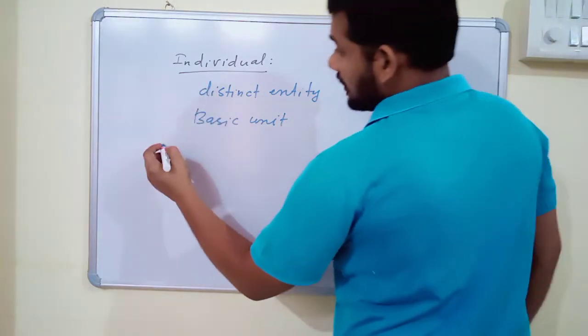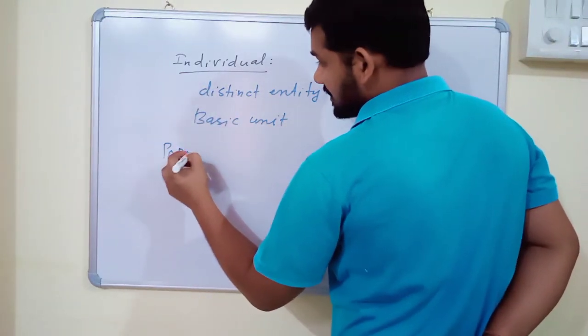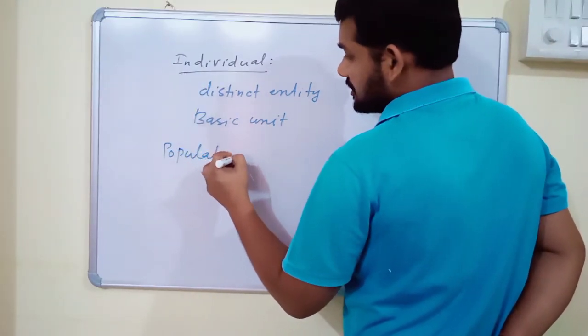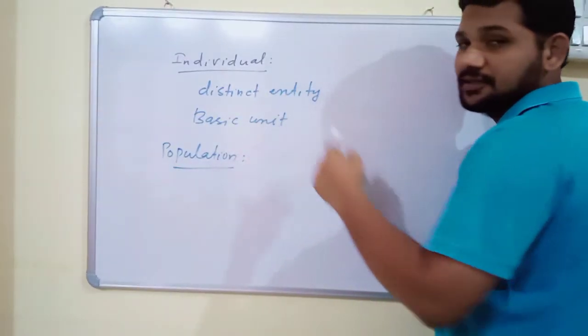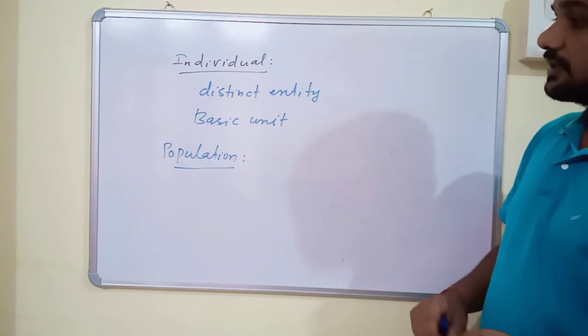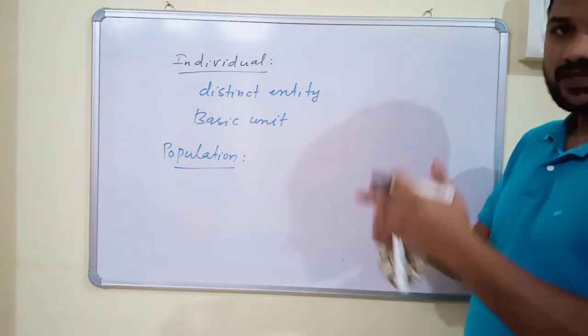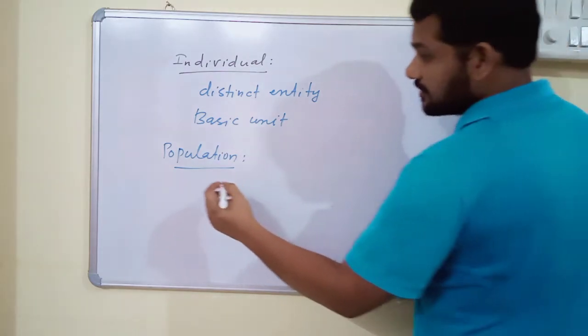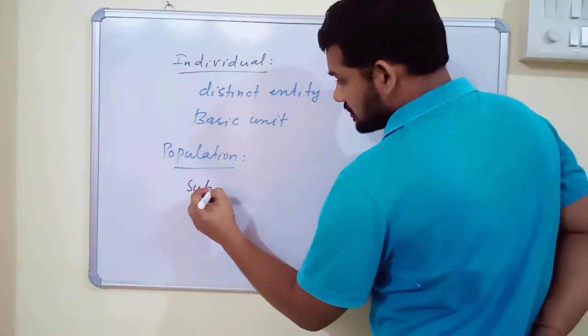The next level is population. What is a population? Simply a group of similar individuals. A group of similar individuals is called a population, and the different populations of the same organisms in a particular geographical area are called subpopulations.